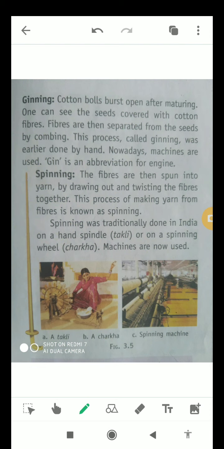Spinning was earlier done in India with the help of a hand spindle, that is known as takli, or on a spinning wheel, that is known as charkha. But nowadays the spinning process is also done by machines. Okay students, as you can see, the takli and charkha looked like this, but nowadays this spinning process is done by machine, because everything in the world is done by machine only.